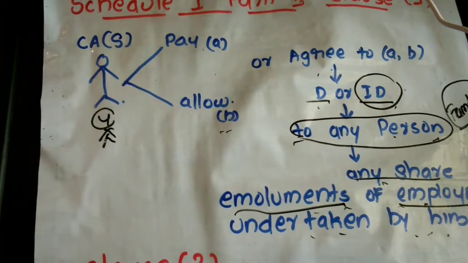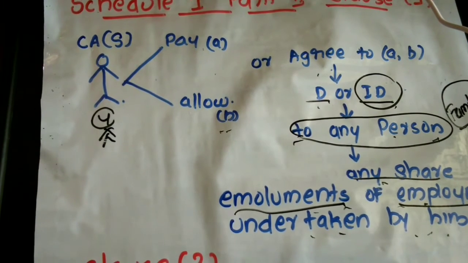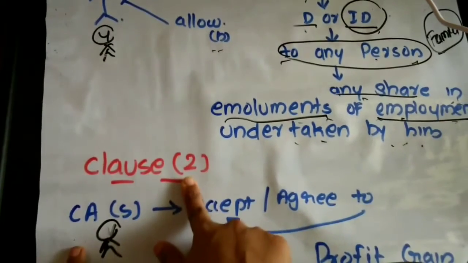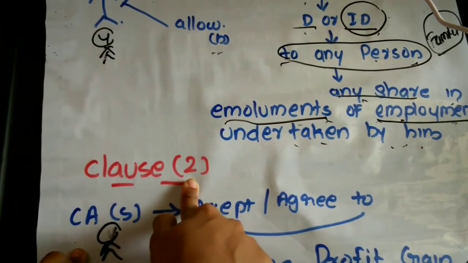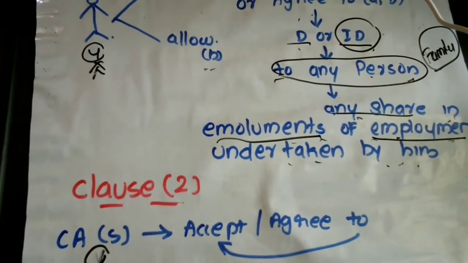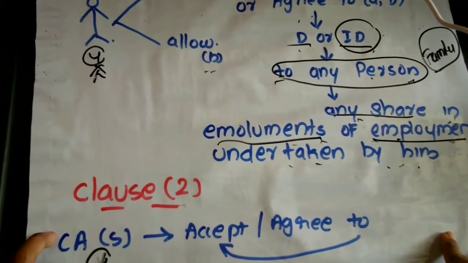So clause 2 is mainly for the purpose of restricting bribes. I have already given an example. In this case, the CA in service is trying to accept some bribe from another professional appointed by the employer. So this clause 2 is mainly for the purpose of restriction of bribes. Okay. So here we have successfully completed our Part 2.